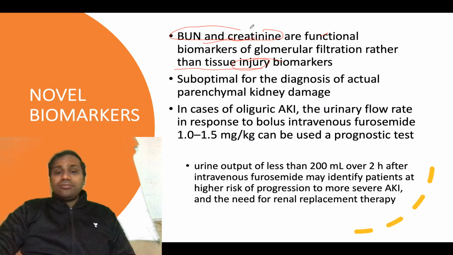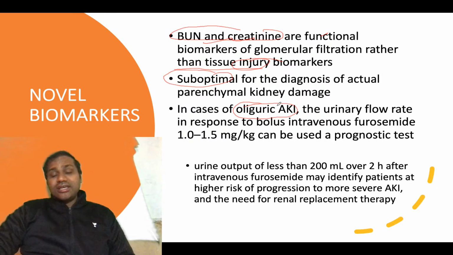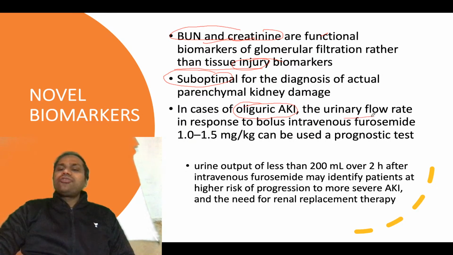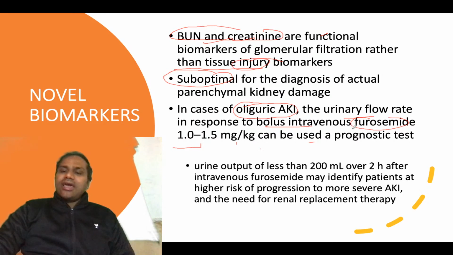That is important, and hence they are suboptimal for the diagnosis of actual parenchymal kidney damage. So remember, in case of oliguric AKI or intrinsic kidney injury, the urinary flow rate in response to a bolus of intravenous furosemide, around 1 to 1.5 milligram per kg, can be used as a prognostic test. How?